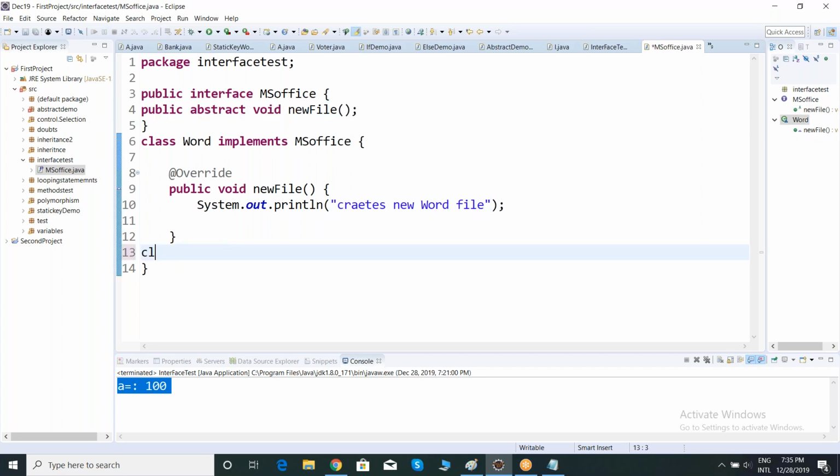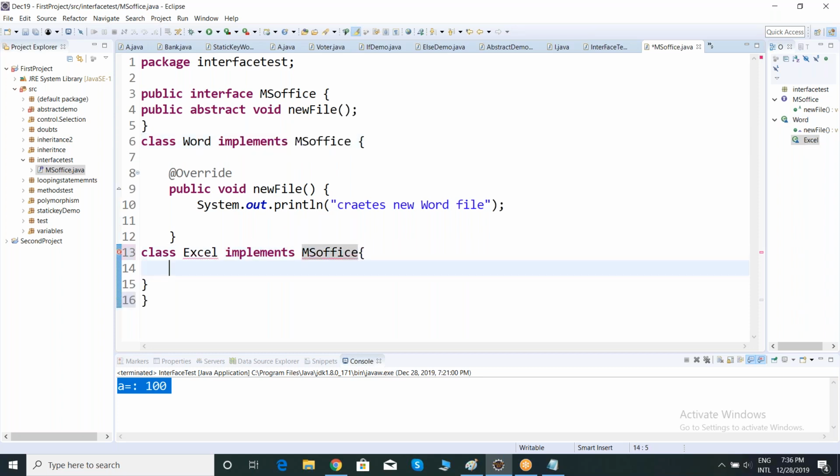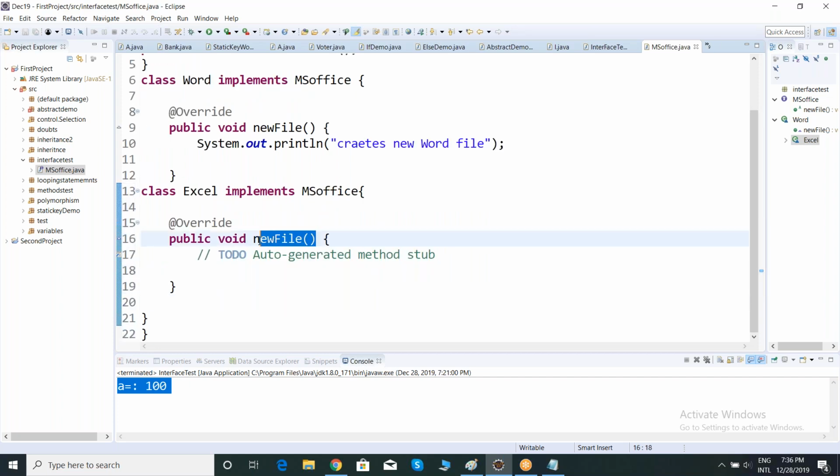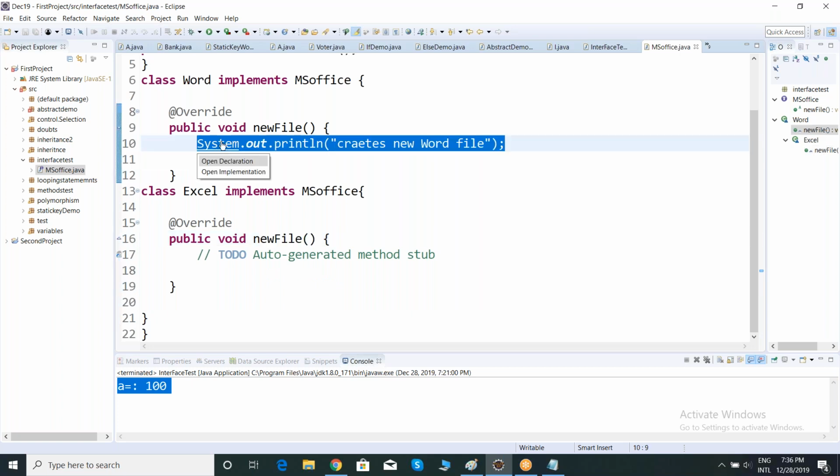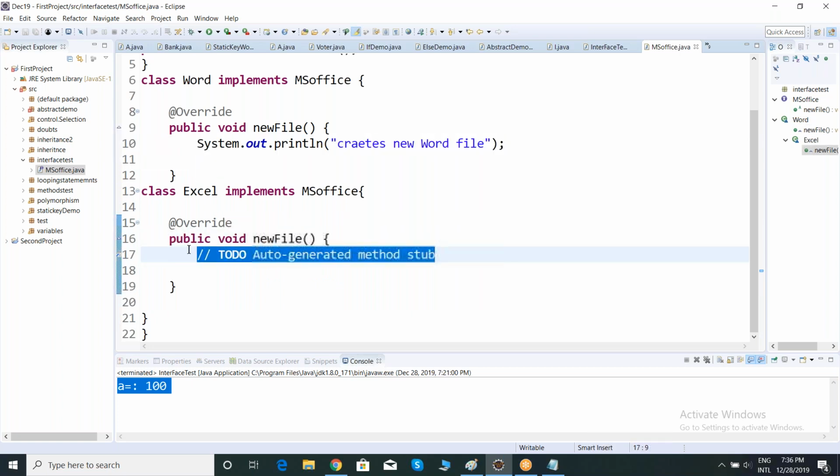Now like this, let me take one more class. My class name here now is Excel. Say my Excel implements the interface called MS Office. Now whenever my class implements an interface, it is throwing an error, add unimplemented methods. Now again I'm clicking add unimplemented methods. Now I got a new file method. This time I have to give the implementation, and I have to give the code of what? This code will create a new Excel file.